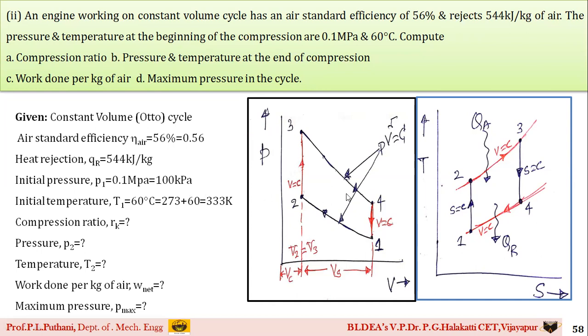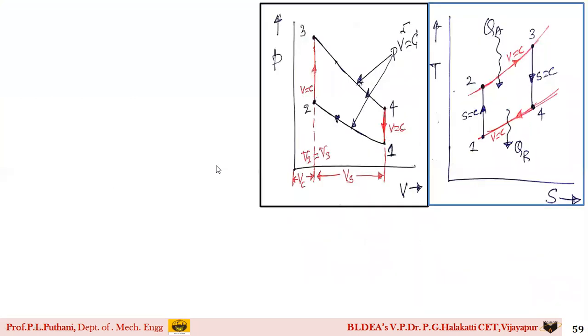So if you have drawn the PV and TS diagrams correctly, then the next thing is to evaluate the values. We shall start with finding the thermal efficiency itself using the equation. Students, the thermal efficiency of an Otto cycle, you can write in this form: thermal efficiency is equal to (QA minus QR) divided by QA into 100.